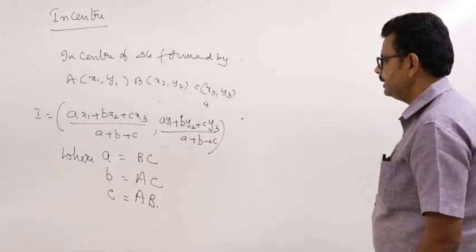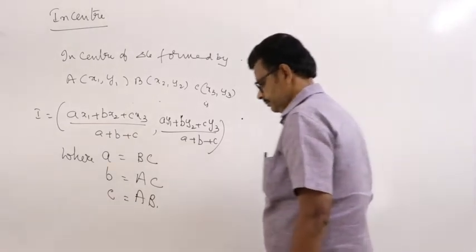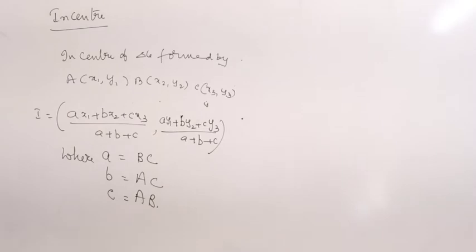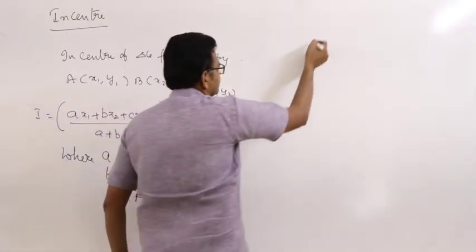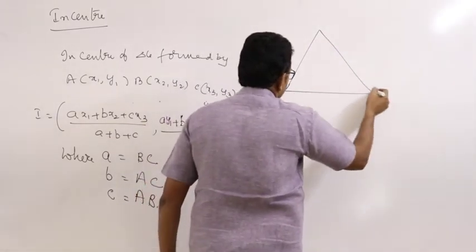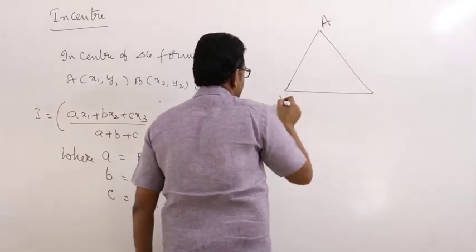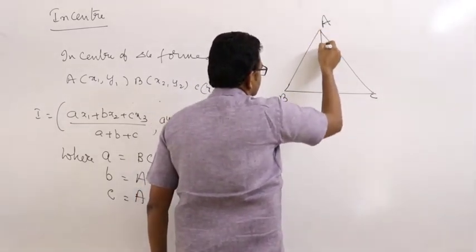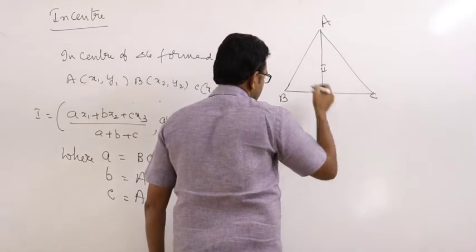Next point. So this is the in-center of triangle ABC.